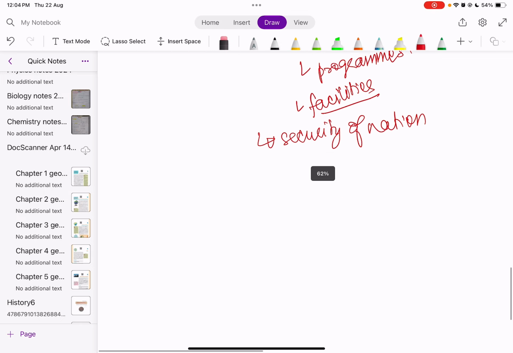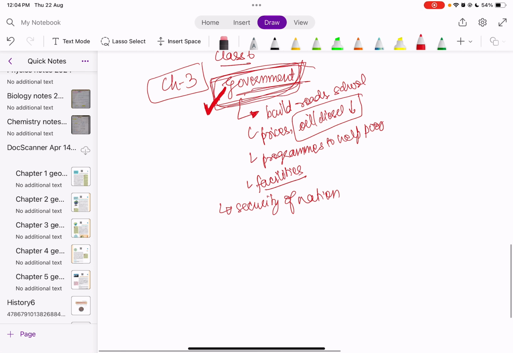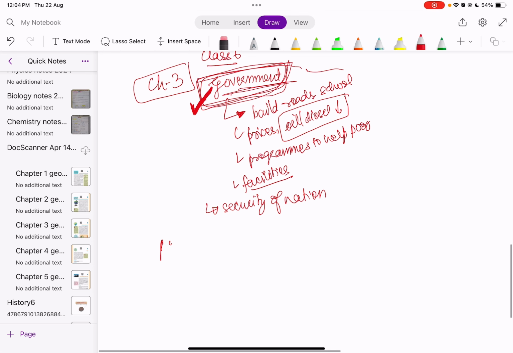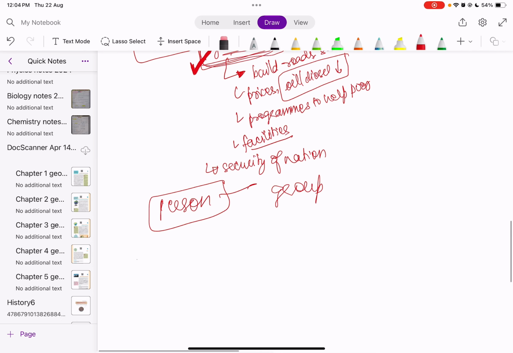Now secondly, it's not a single person who is sitting over there and taking the decisions, it's a group of people. And as we know, India is a huge country with different cultures and different ideas, or we can say it's a diverse nation. So there are different levels of government which look into the matters. In India there are three levels: the central, then the state, and then the local bodies.